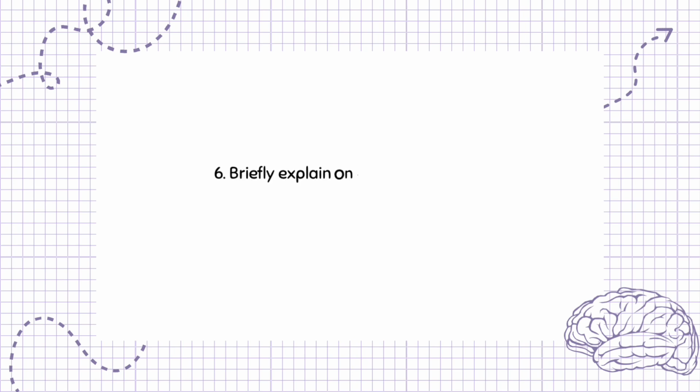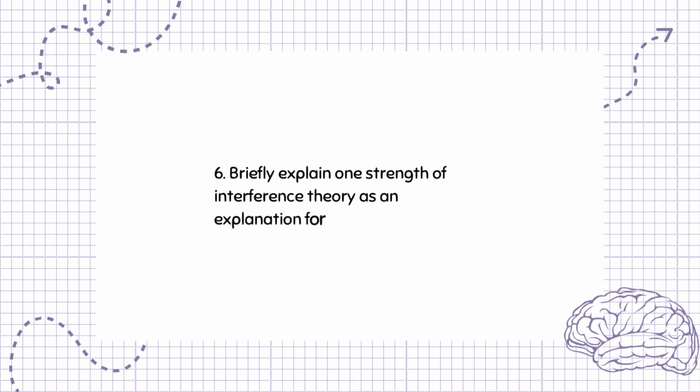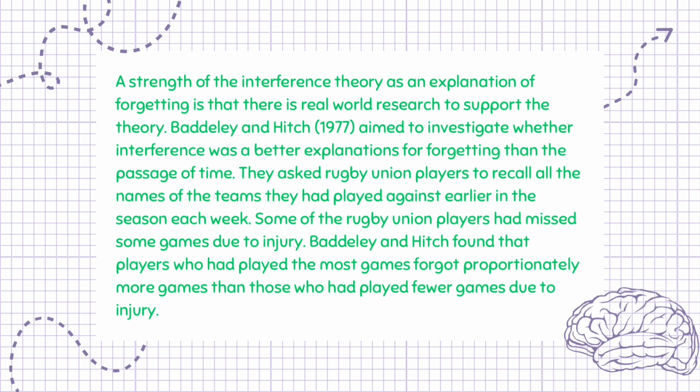Question 6. Briefly explain one strength of interference theory as an explanation for forgetting. 2 marks. A strength of the interference theory as an explanation of forgetting is that there is real-world research to support the theory. Baddeley and Hitch, 1977, aimed to investigate whether interference was a better explanation for forgetting than the passage of time.